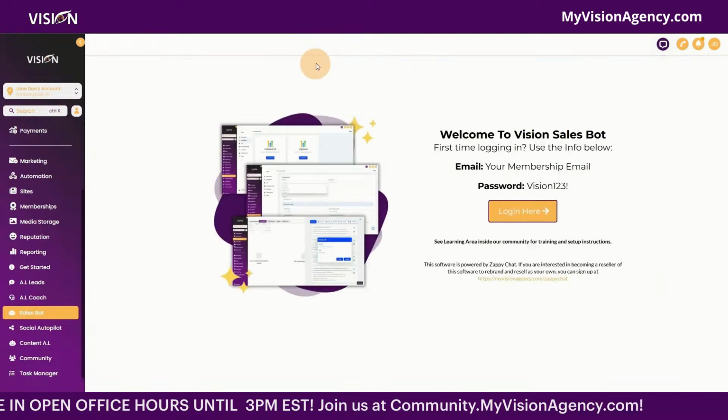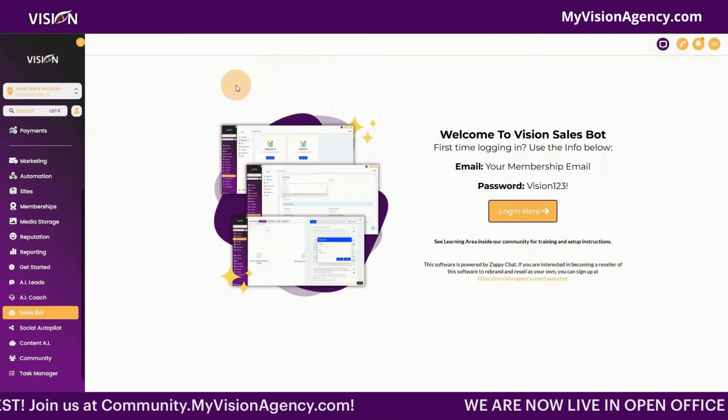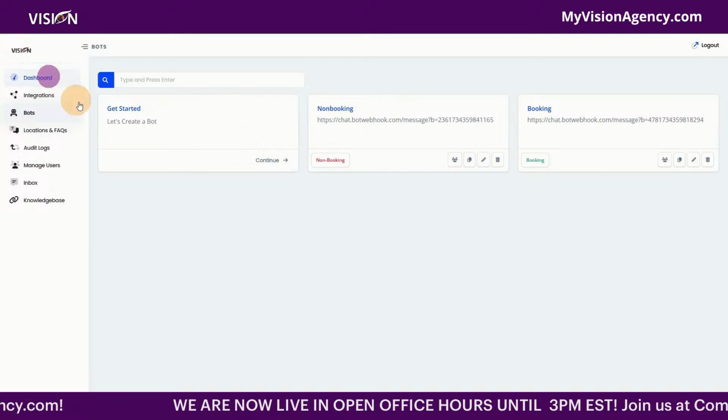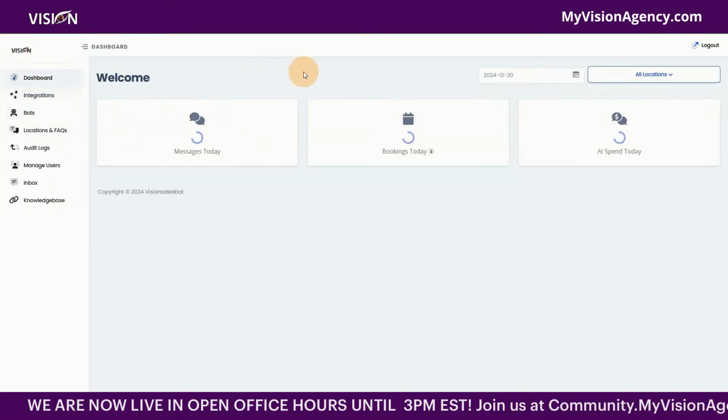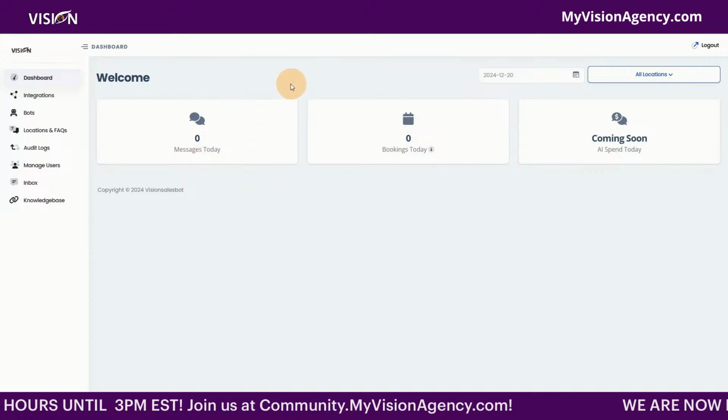So the sales bot is an AI tool, again, that I've white labeled. This does integrate with HighLevel as well. And you can see the sales bot dashboard here. All of my members get access to their own dashboard where they can create unlimited AI bots.